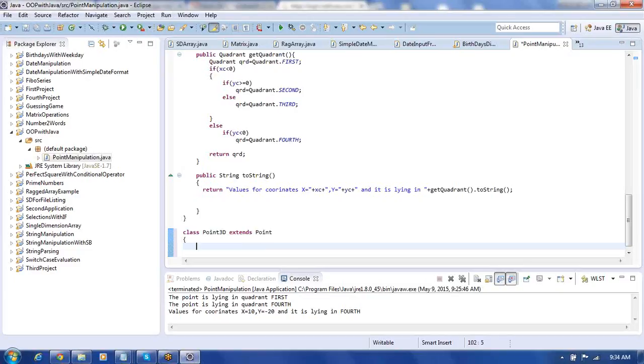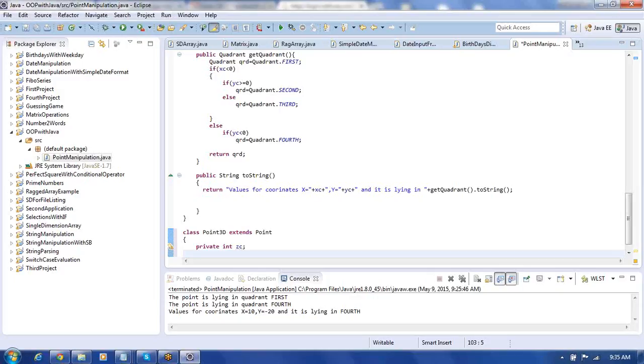Now in this we define one more property. Private int zc, integer zc we can have here. We have taken zc as the Z coordinate.